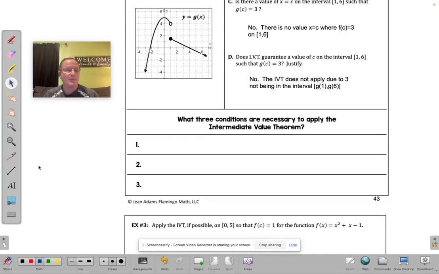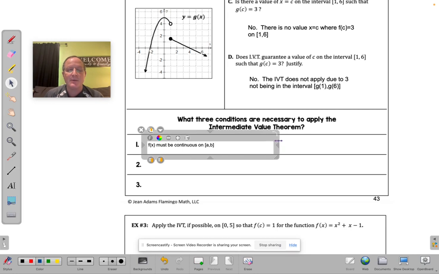The conditions for the intermediate value theorem to be applied: first of all, the function's got to be continuous. So f of x must be continuous on a to b. That was the first one that messed up on part B.